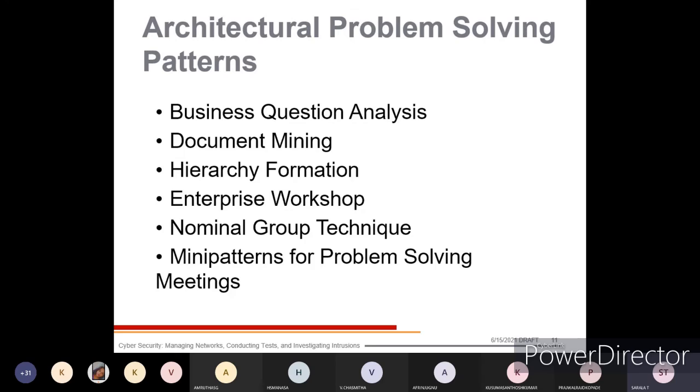And nominal group technique: by using groups and verification techniques, you can find out the architecture problem. You can nominate one group or create one committee to find out these architectural problems. And mini patterns for problem solving meetings: weekly or monthly meetings can be organized to find out the architectural problems or architectural problem solving patterns with respect to your architecture, industry or business.